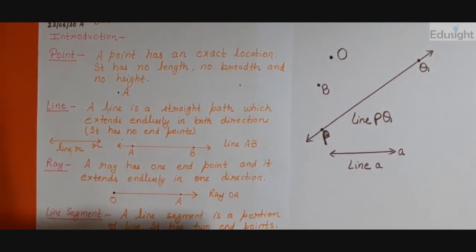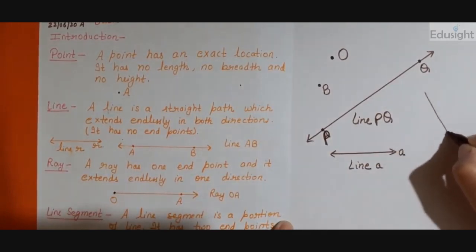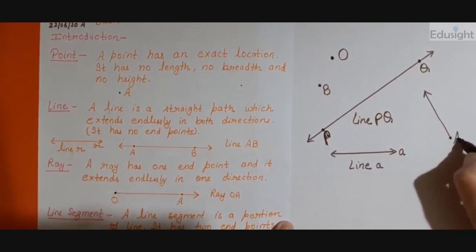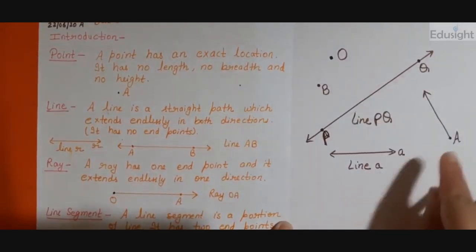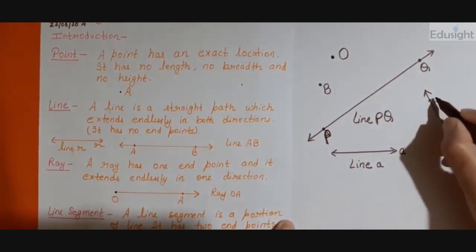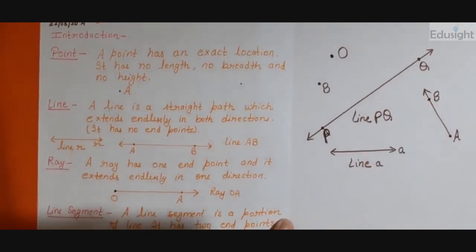It is a ray. I can make a ray in this form also, right? It emerges from, suppose, this point A and extends endlessly in the other direction. Suppose this point is B, and I can name it ray AB.